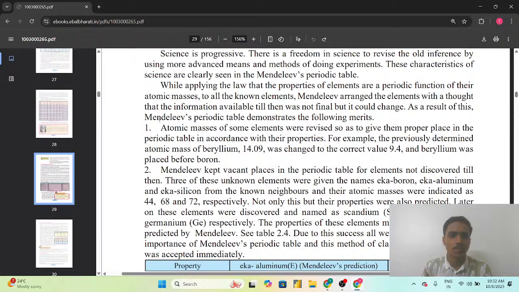As a result of this, Mendeleev's periodic table demonstrates the following merits. So what were the merits? First, atomic masses of some elements were revised so as to give them a proper place in the periodic table in accordance with their properties. For example, the previously determined atomic mass of beryllium, 14.09, was changed to the correct value, 9.4, and beryllium was placed before boron.